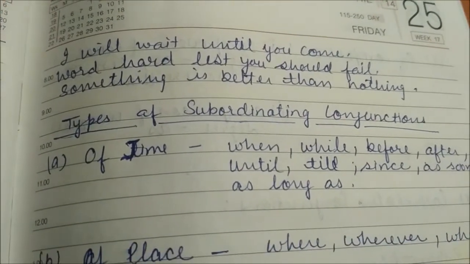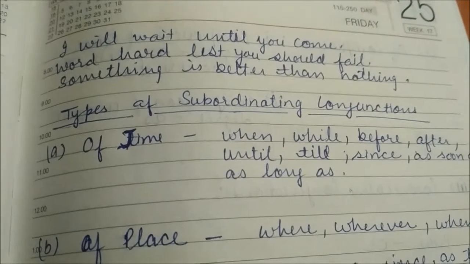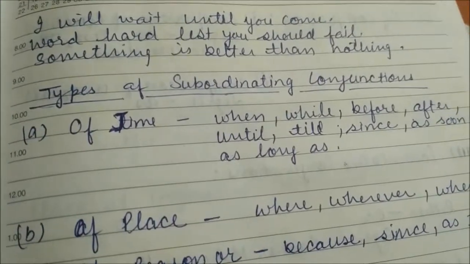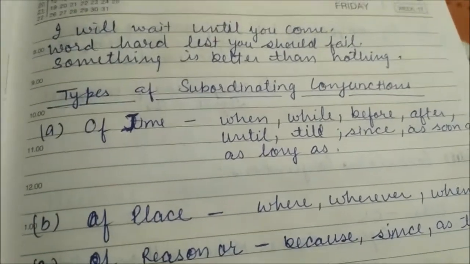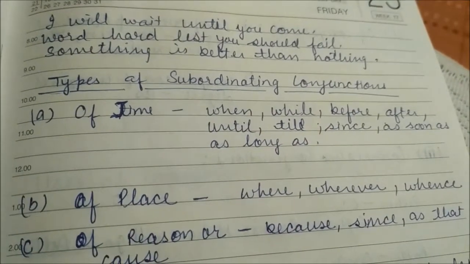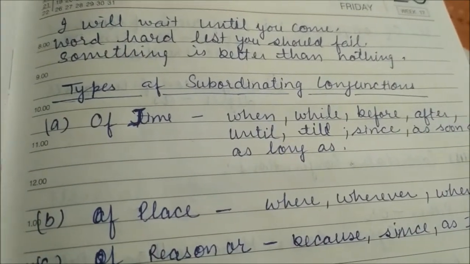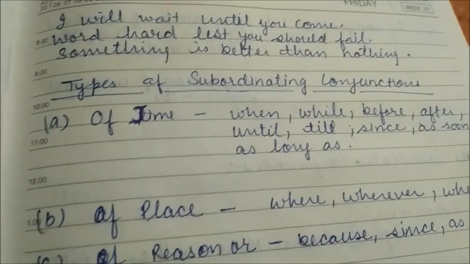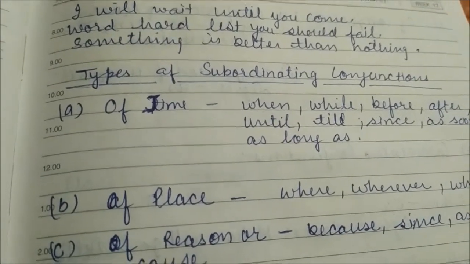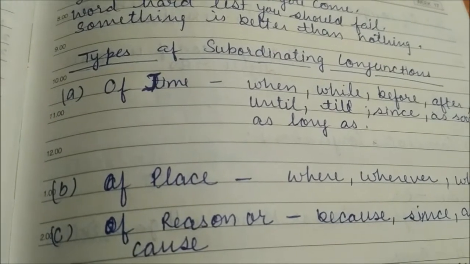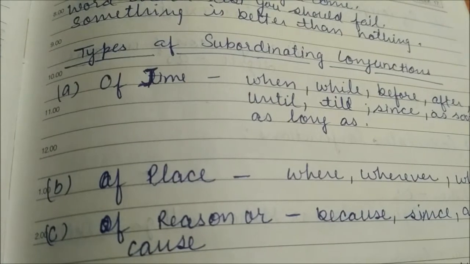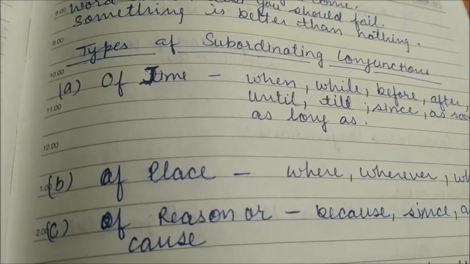Now the types of subordinating conjunctions. Subordinating conjunctions can be of many types. First is of time: when, while, before, after, until, till, since, as soon as, as long as. These are the conjunctions related to time. We use these when the sentence is related to time.